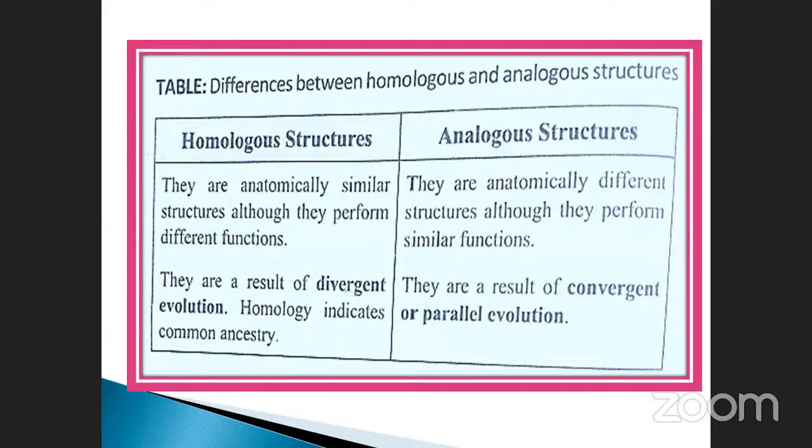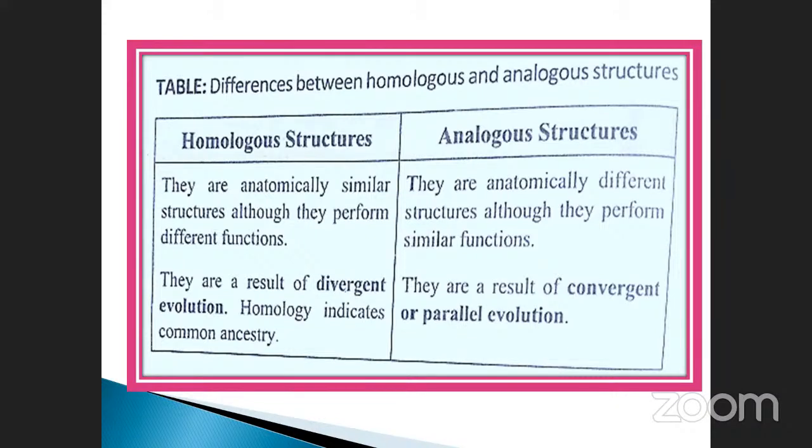Homologous means they are anatomically similar structures. We have a hand, isn't it? But the bird has wings. Okay, take an example of the horse. It has a front leg, isn't it? So these are all anatomically similar structures, although they perform different functions. What is the purpose of our hand? We can eat, we can throw, we can play, like that, isn't it? Similarly, take an example of birds, it is only for their flying. At the same time, what about the horse? It can run. Our hand is not used for the running process.